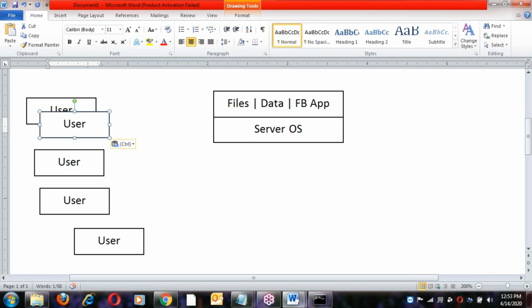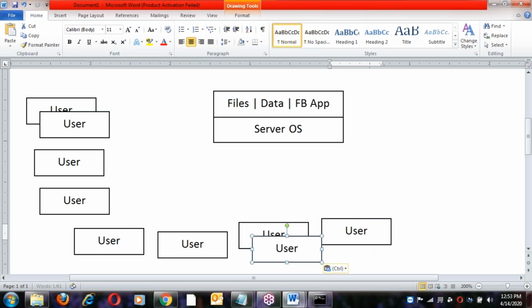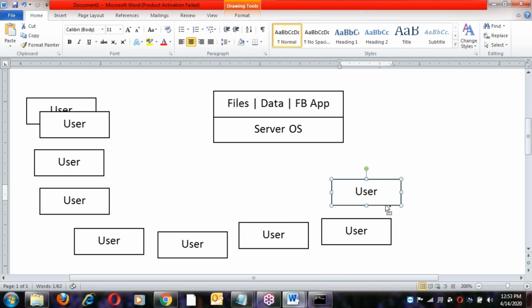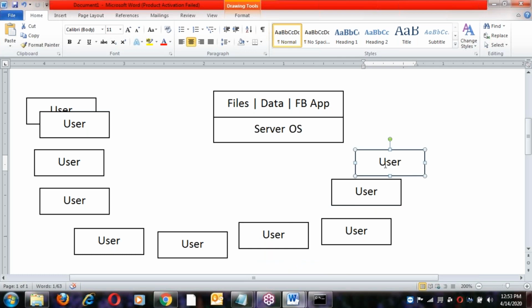Like this, multiple users connecting from across the world, different users.